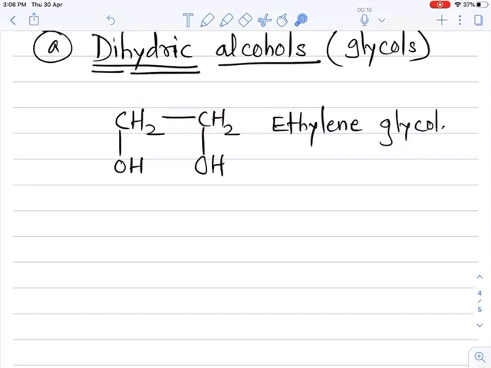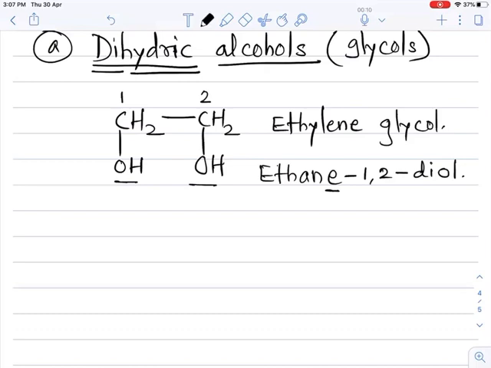So 2 carbon containing alkane, ethane. We write the alkane derivative first, ethane, and at position carbon number 1 and 2, so 1,2, 2 OH groups are present, that's why it is di, and the ending, that is suffix OL for the alcohol.